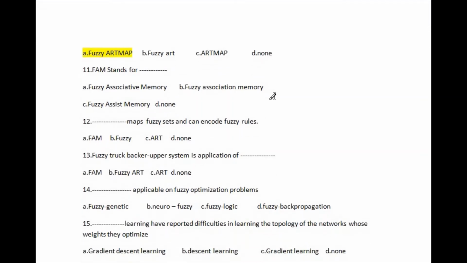Let's go to question number 11. Question number 11: FAM stands for. The right answer of this question is option number 1, fuzzy associative memory. This is the right answer of question number 11.